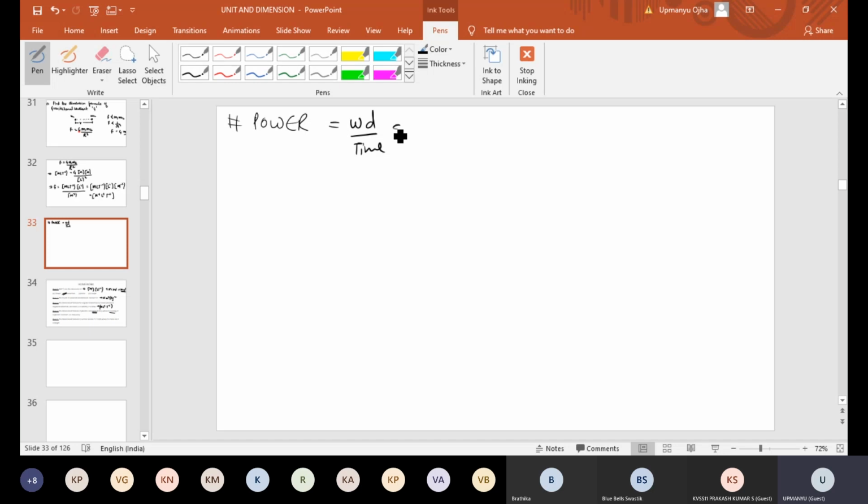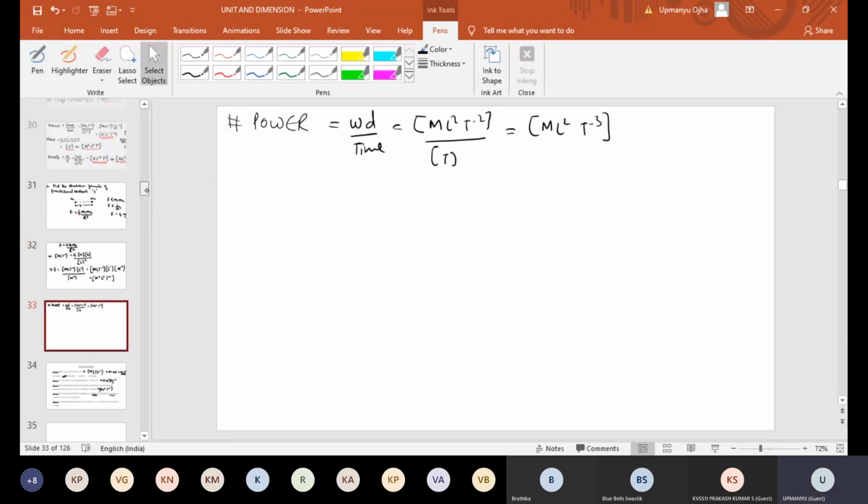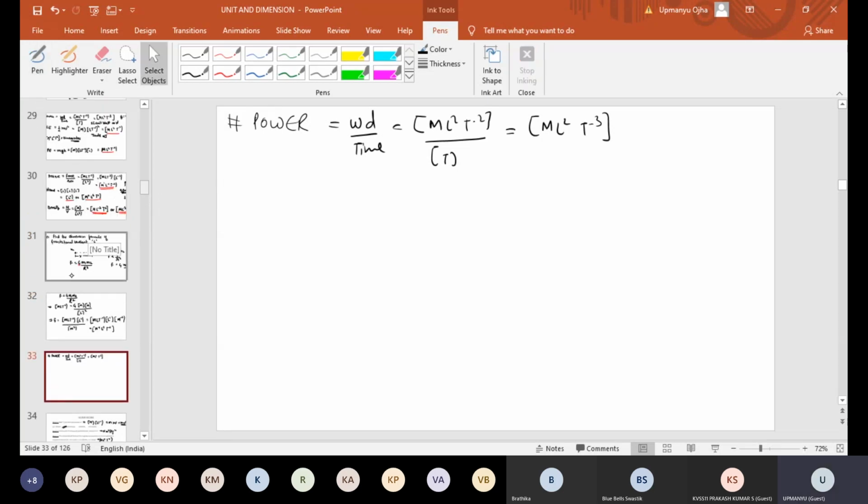The work done dimensional formula we have already found: ML square T minus 2, divided by time T. So it should come as ML square T minus 3. So the power formula is ML square T minus 3. Now, did we do density? Yes, density we have done.